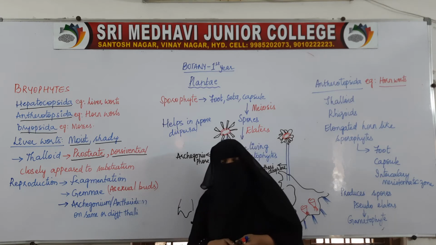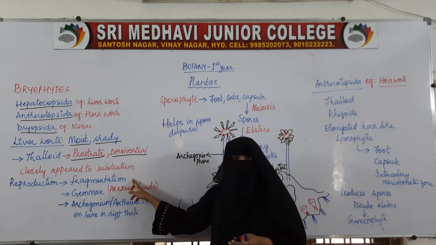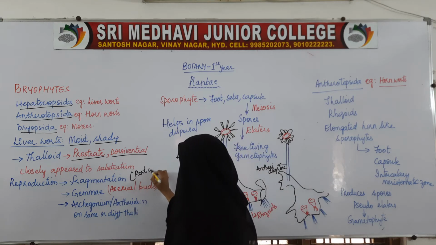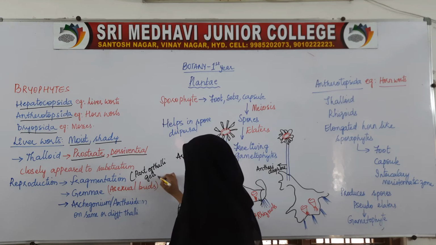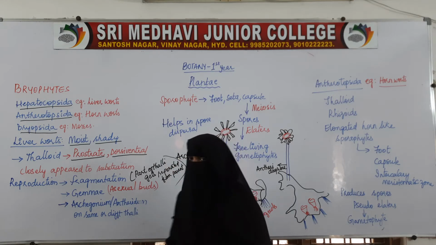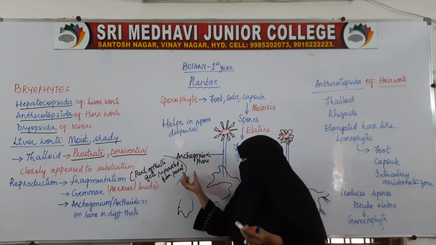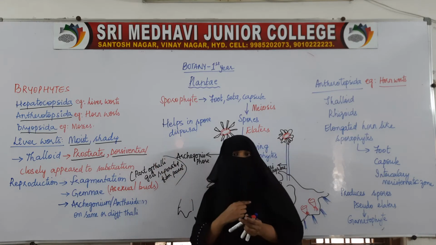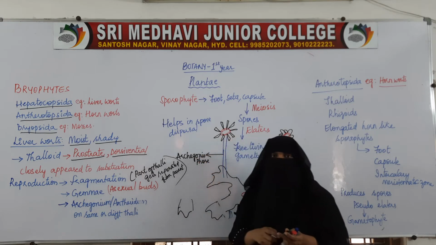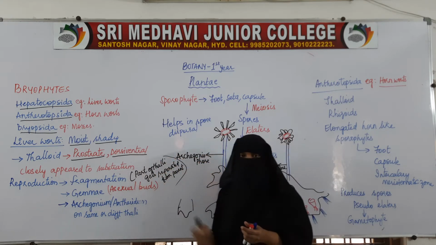So, vegetative reproduction takes place by fragmentation, in which a part of the thalli gets separated from the parent. Then that part will again change into a new plant, that is fragmentation. So, vegetative reproduction in liverworts takes place by fragmentation.